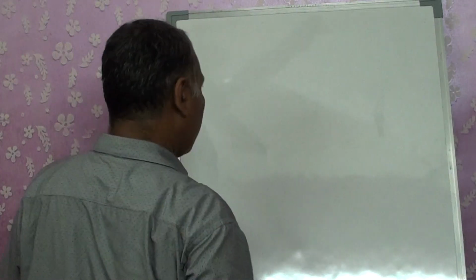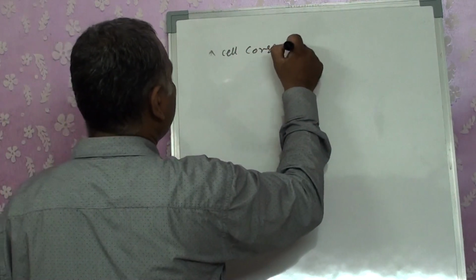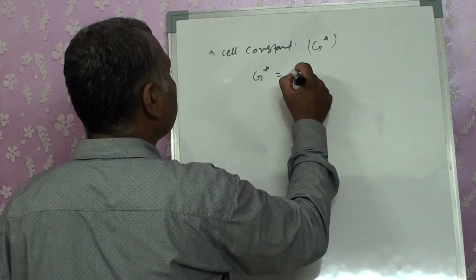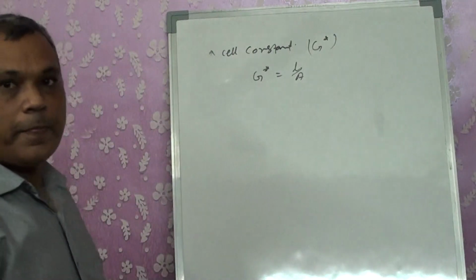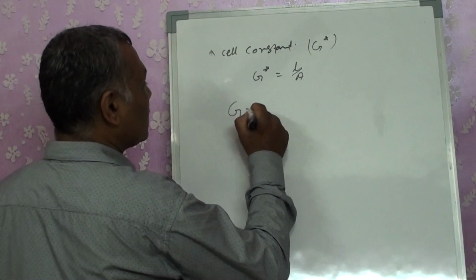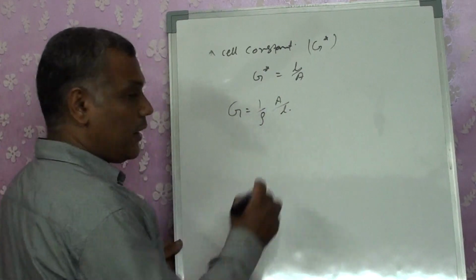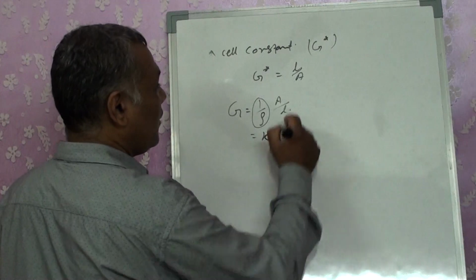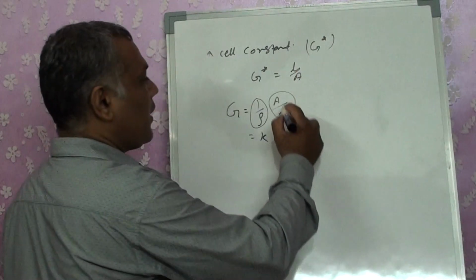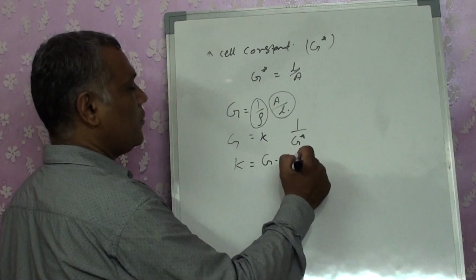The third factor we want to calculate is for any given cell, the cell constant, which is given as G star. G star is written as L by A. Now, for the conductance, we wrote it as 1 by rho A by L. Can I say that this is K, this is 1 by G star, because G star equals L by A, so A by L is 1 by G star? So from this we can get K equals G into G star.